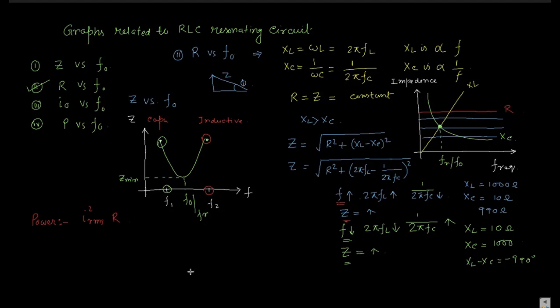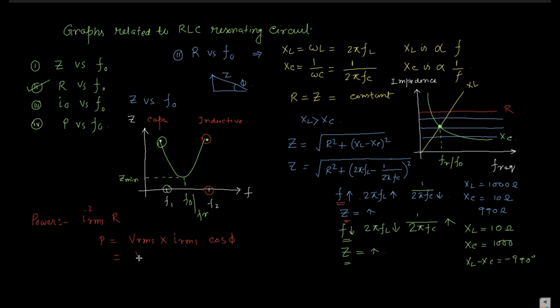How can we calculate the power? P is V RMS into I RMS into cos phi. So what does cos phi become? It is cos of 0 degrees, which is 1.